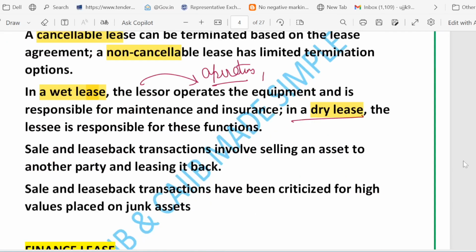And then we have sales and leaseback transaction. In the case of sales and leaseback, a company sells an asset like a building and immediately rents it back so that it can keep using it. Be careful. Sales and leaseback deals have sometimes been criticized for putting very high value on poor or junk assets. So that covers the main types, right?